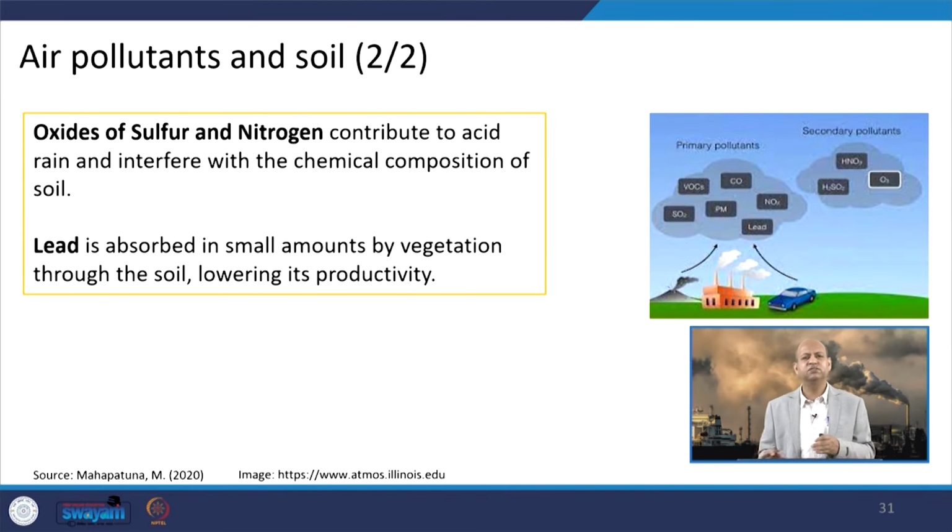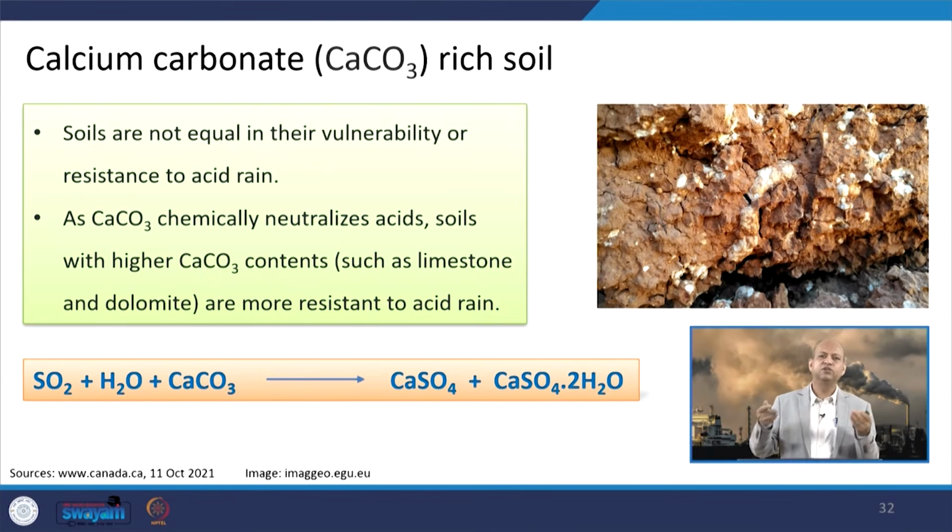So, heavy metals and these acidic depositions, etcetera, will cause harmful effects on soil quality, and that will translate into negative impacts on plant growth. When we talk about calcium carbonate rich soil, the negative impact of acid rain can be reduced, because this calcium carbonate acts like a buffer zone. It absorbs the acidic content through a reaction, and that way the soil is less vulnerable, or has more resistance to acid rain related negative impacts.